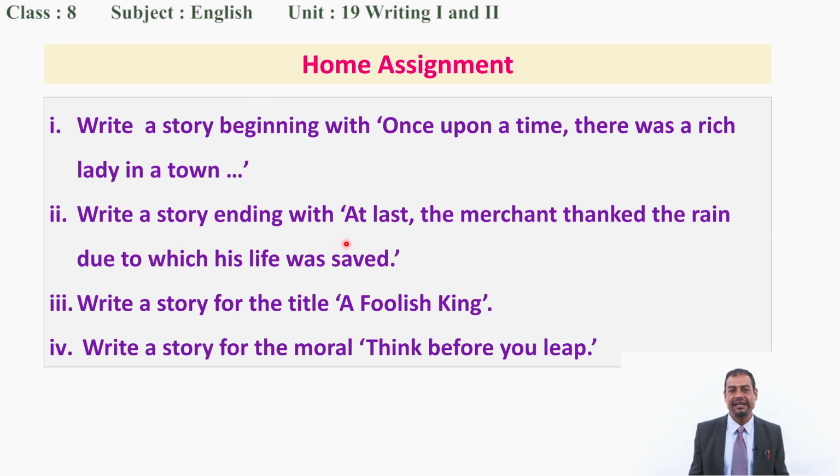Next, write a story ending with, see, the first one is beginning with, this one is ending with: At last, the merchant thanked the rain due to which his life was saved. So to match this ending, you can develop any readable story. Another interesting one, see, I have added it for you: write a story for the title. Now this title is given to you, A Foolish King. So based on this title, you develop your story. See, you are free. I think it's easy for you.